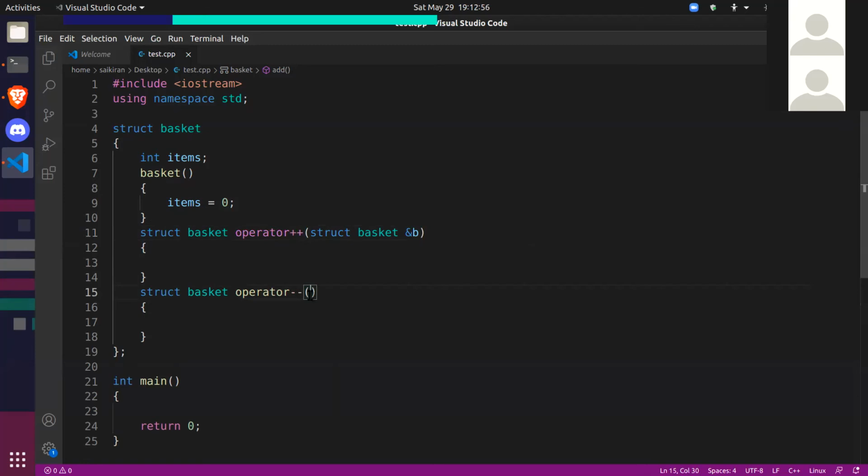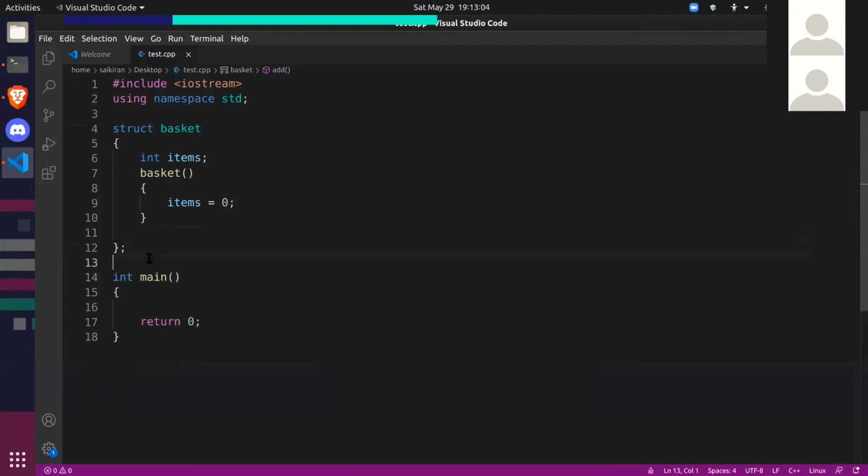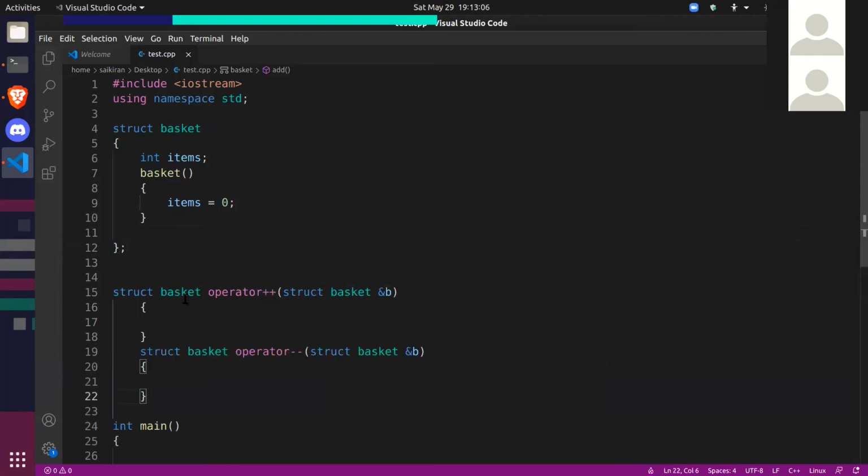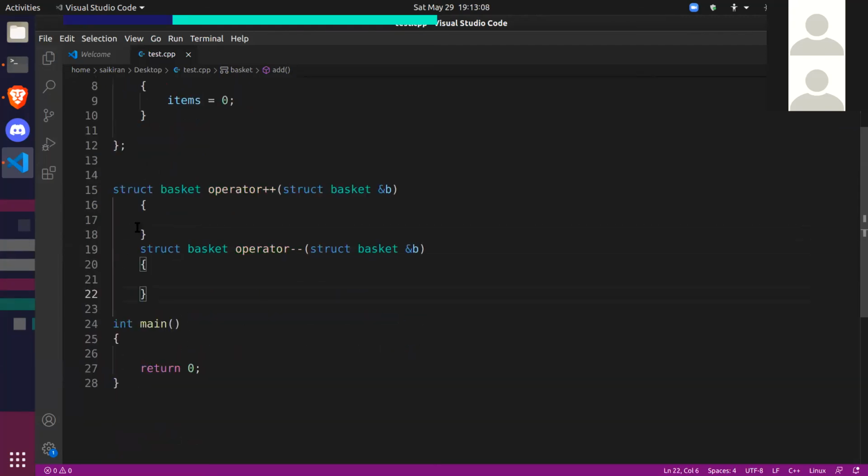This will be a reference variable, guys. And one more thing is I should put this outside. So when you say plus plus b, it should simply increment the number of items inside the basket. b dot items plus plus.